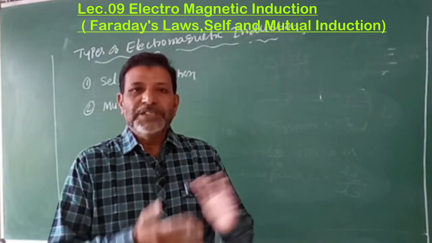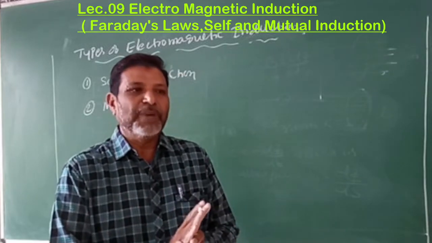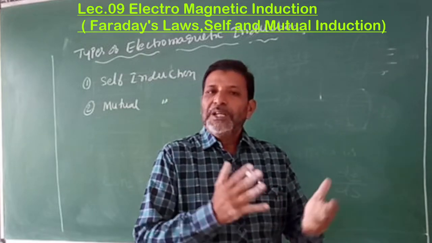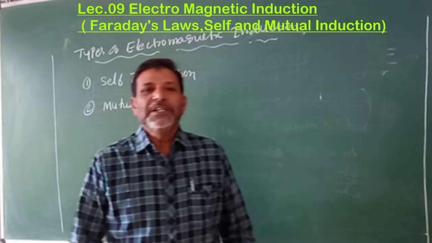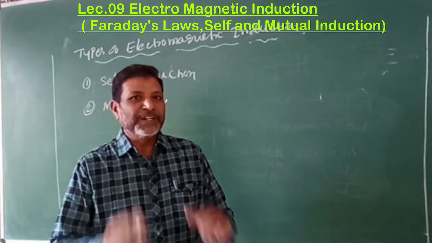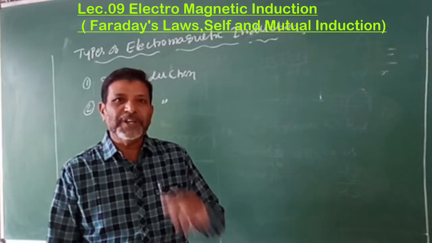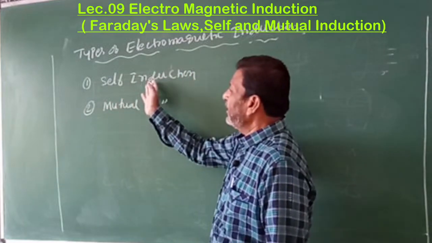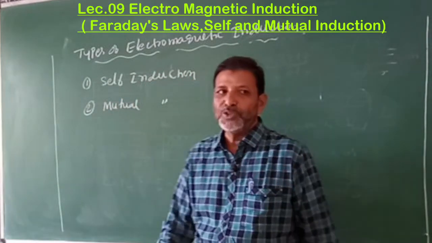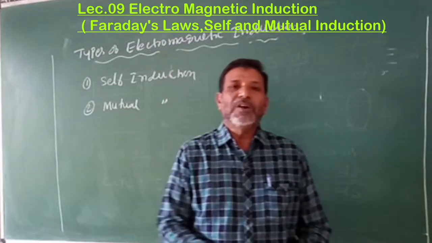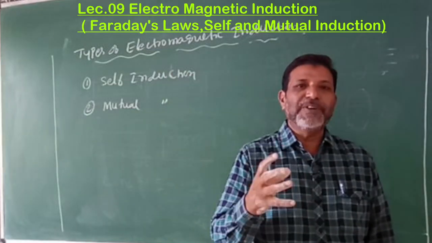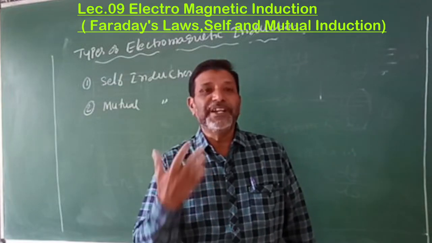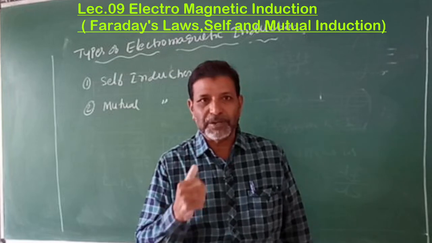We have discussed electromagnetic induction and its laws in detail. Now let us see the types of electromagnetic induction. There are two types: one is self-induction and the second is mutual induction. I think regarding these two, self-induction and mutual induction, we will discuss them in detail in the next class. That will be better.